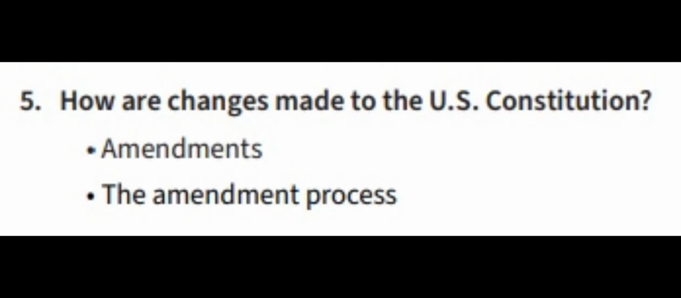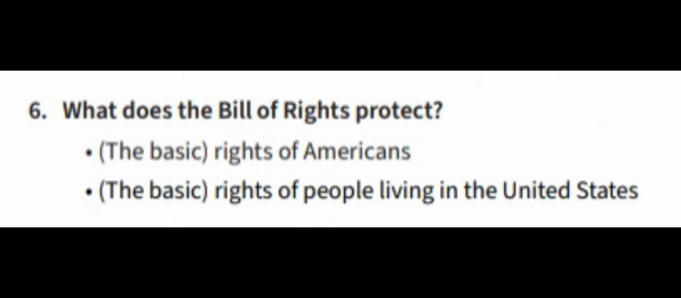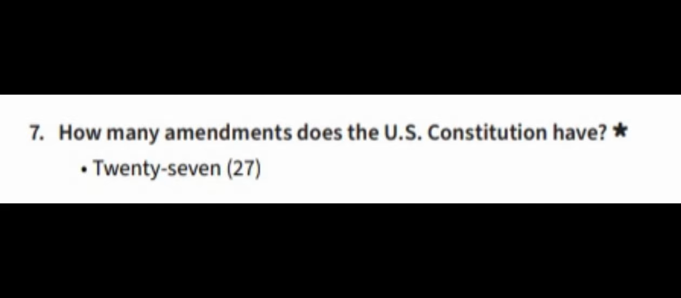5. How are changes made to the U.S. Constitution? Amendments. The amendment process. 6. What does the Bill of Rights protect? The basic rights of Americans. The basic rights of people living in the United States. 7. How many amendments does the U.S. Constitution have? 27.